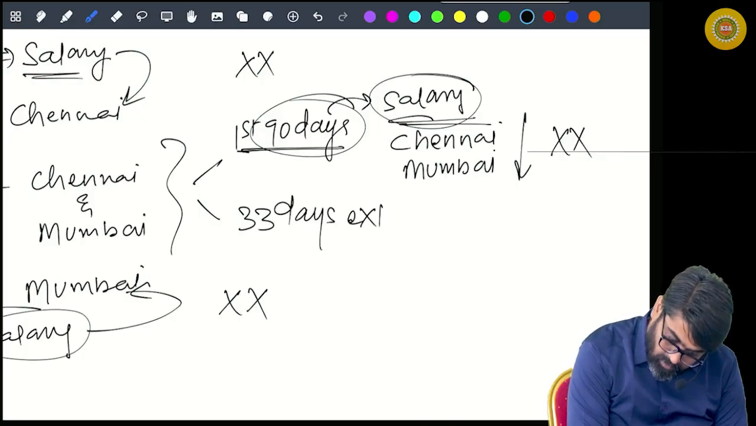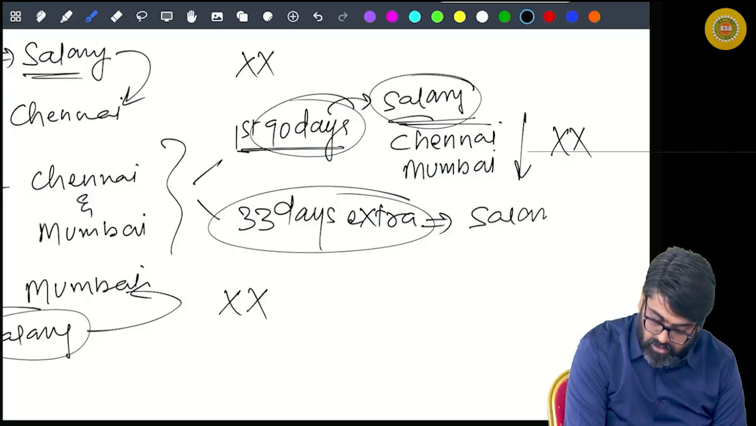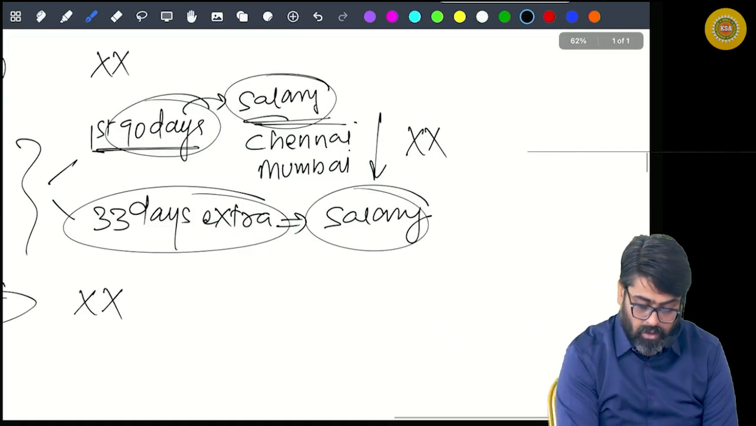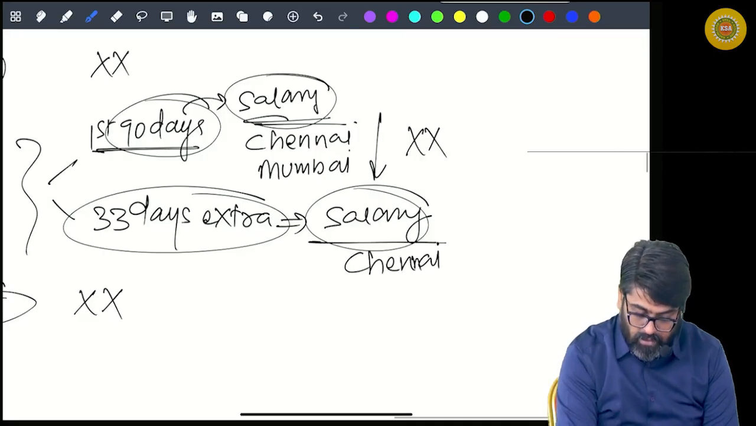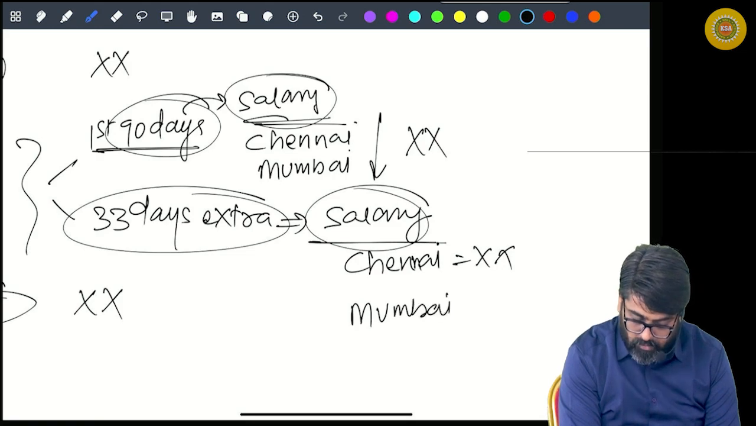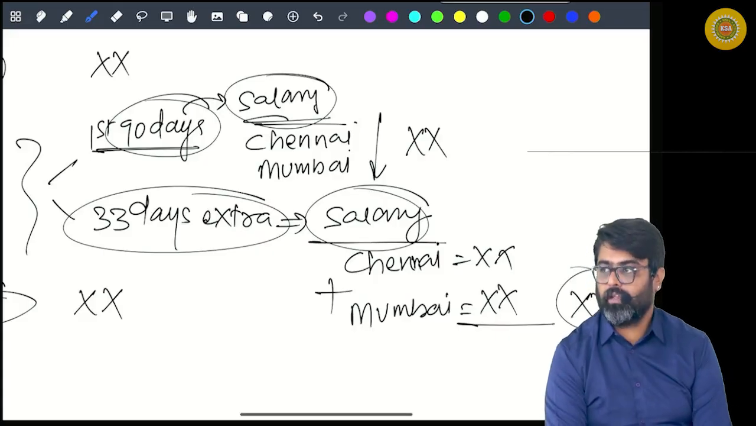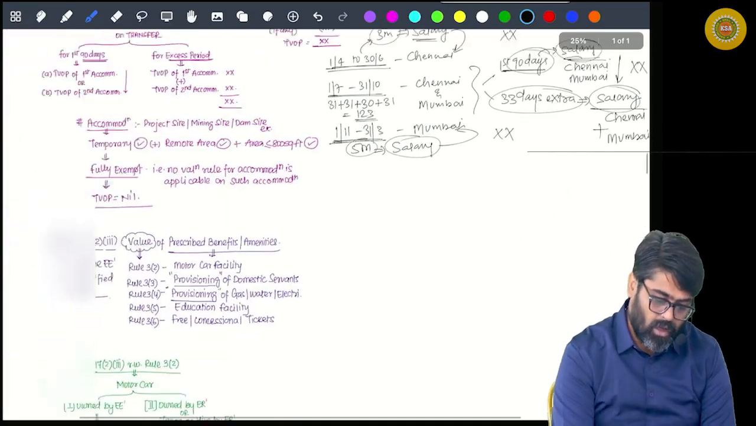Yes or no? And now during these 33 extra days, whatever salary becomes due, except those 5 things, based on that salary the value of Chennai accommodation will be calculated, and the value of Mumbai accommodation will be calculated, and both values will be taxable for the excess days. Will you be able to do it? Hello sir, this was your accommodation.